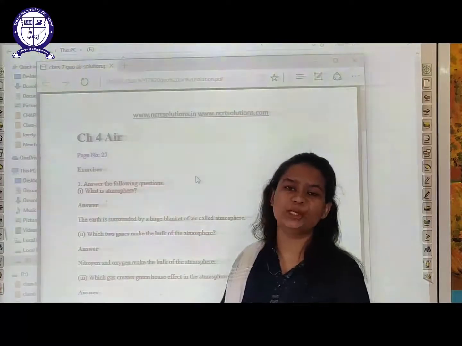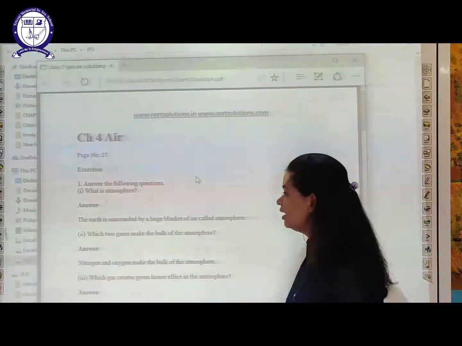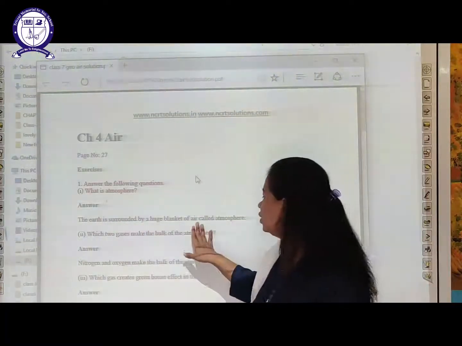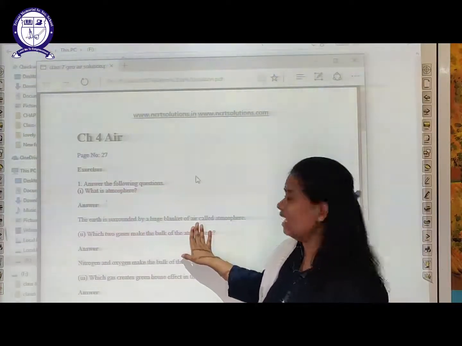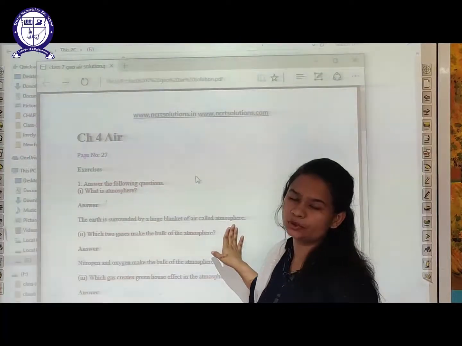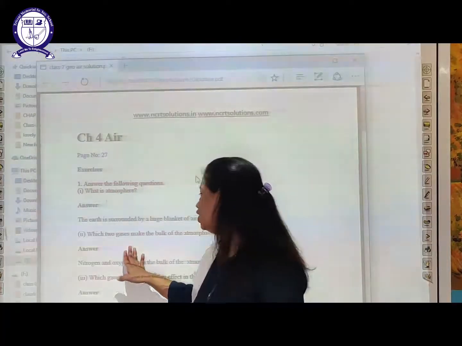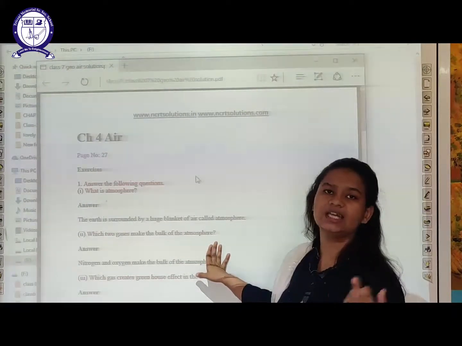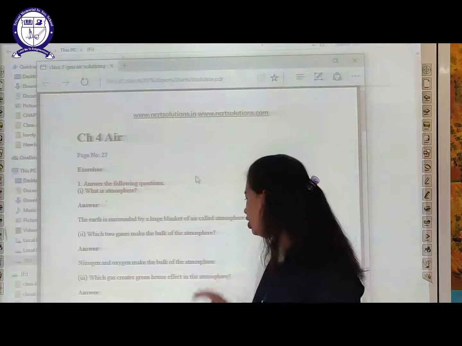In the starting of the chapter only we have covered this concept, that the earth is surrounded by a huge blanket of air, and that is called atmosphere. Our next question is, which two gases make the bulk of atmosphere? This also we have discussed. These are nitrogen and oxygen.